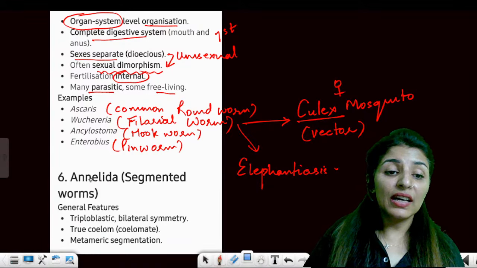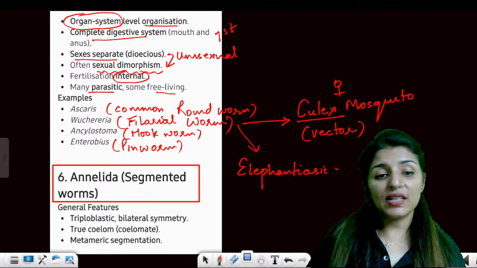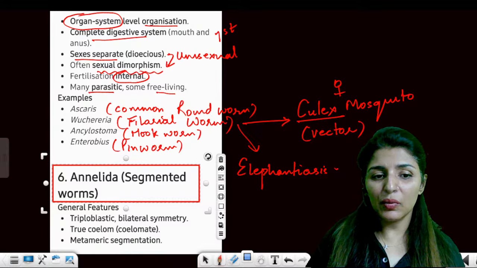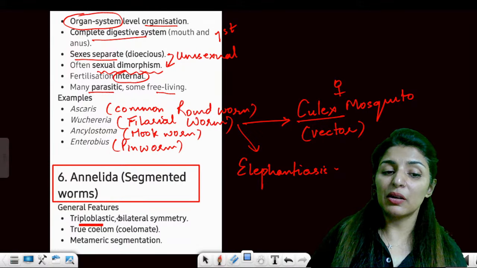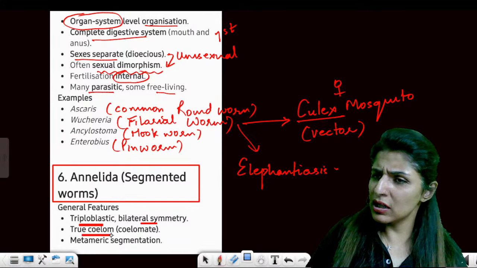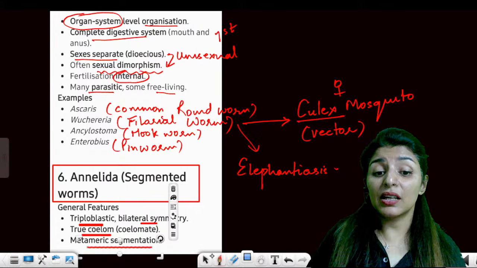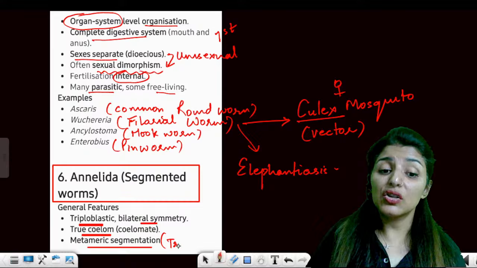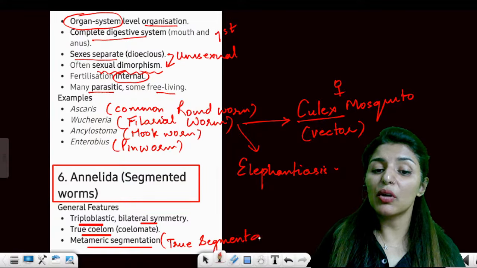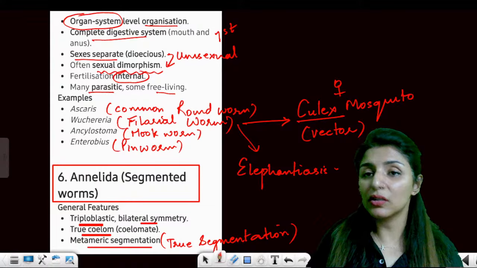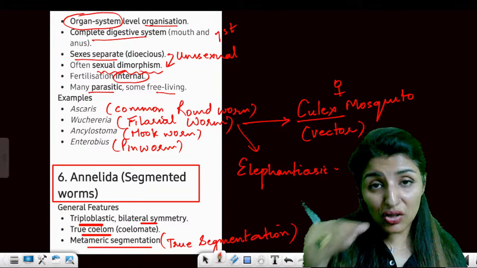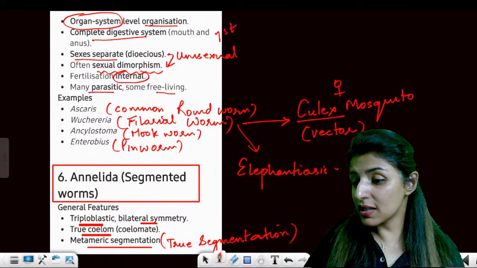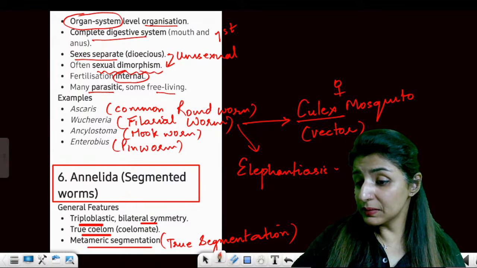Moving on to the next phylum, which is Annelida, or segmented worms. First time you will see true segmentation here. They are triploblastic, with bilateral symmetry and a true coelom. Metameric segmentation is a true segmentation. True segmentation means the number of segments in the body will remain fixed from birth to death. External and internal segmentation will coincide. That's what metameric segmentation is. Is that clear?